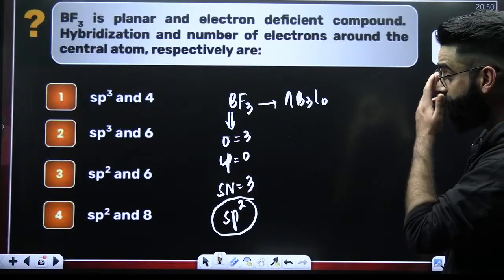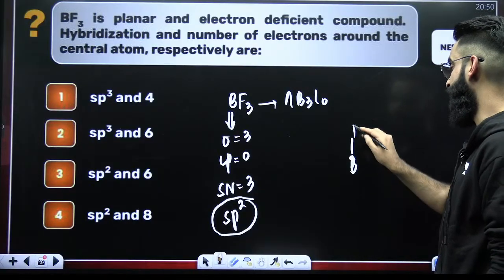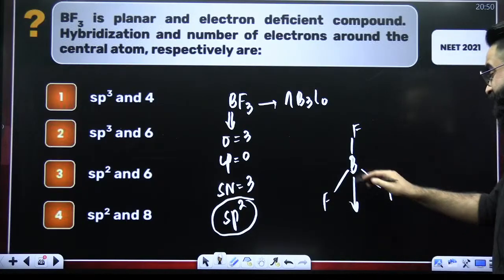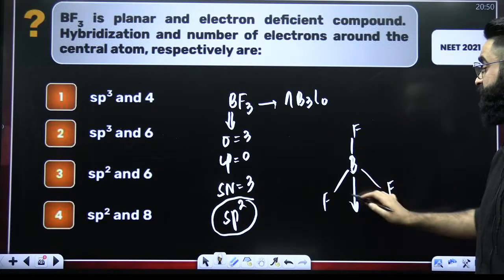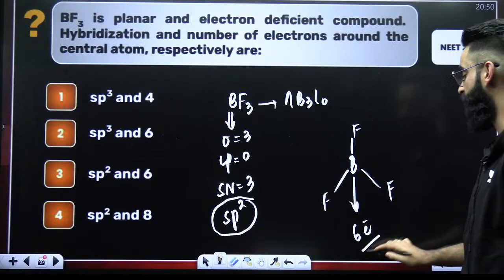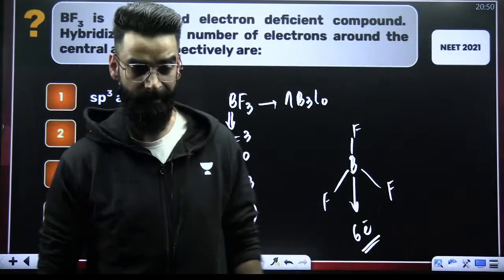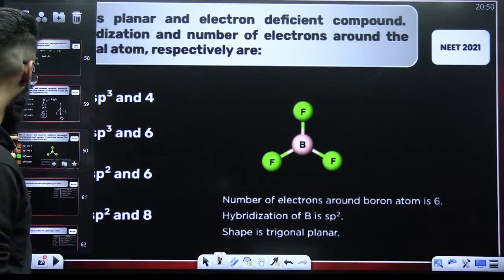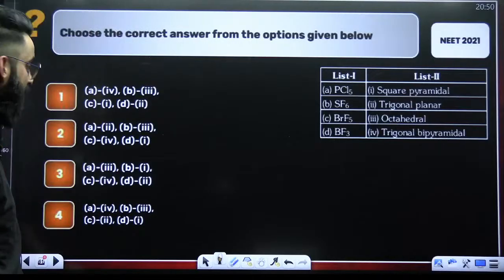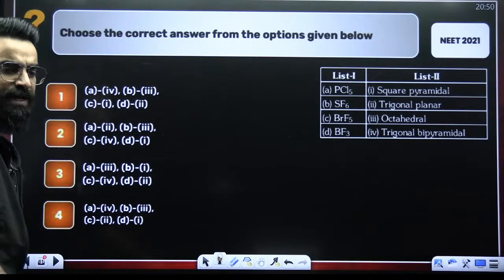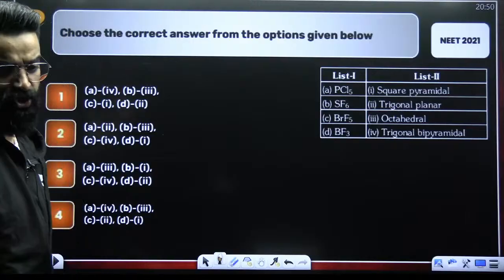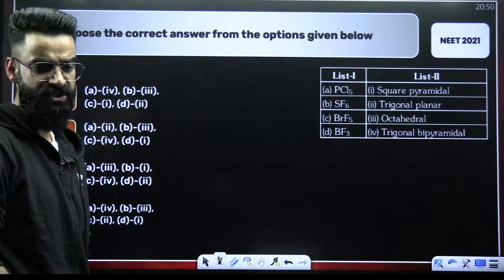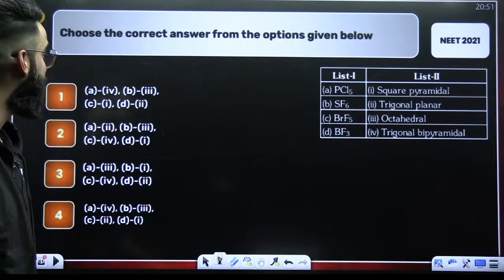And in case of your BF3, boron has got how many electrons in its outermost shell here? 6 electrons in its outermost shell. So it's electron deficient, right? So sp2 and 6 is the correct answer. The question asked in your NEET 2021, even this sort of a question you should be able to solve on your own.